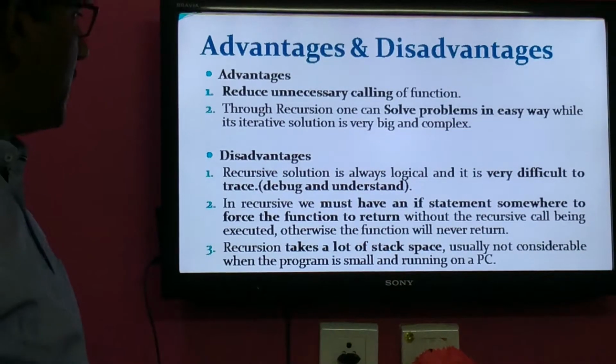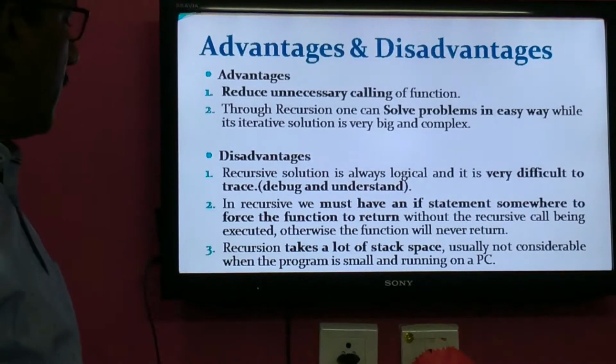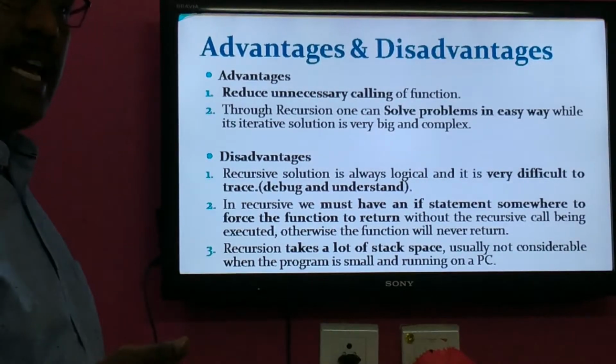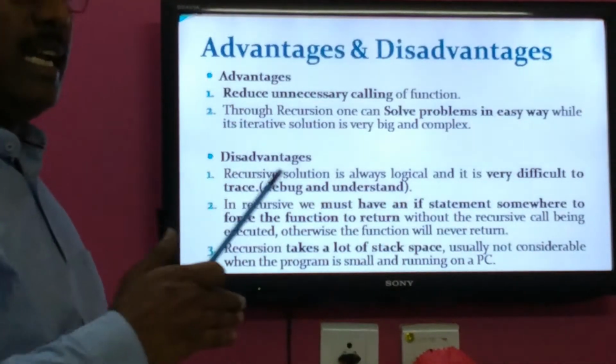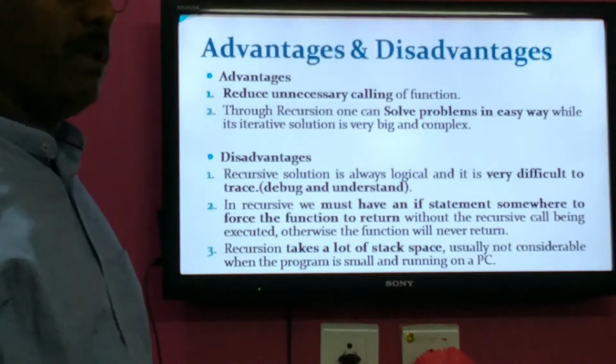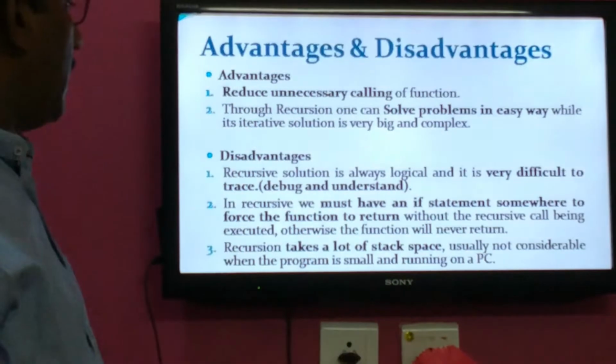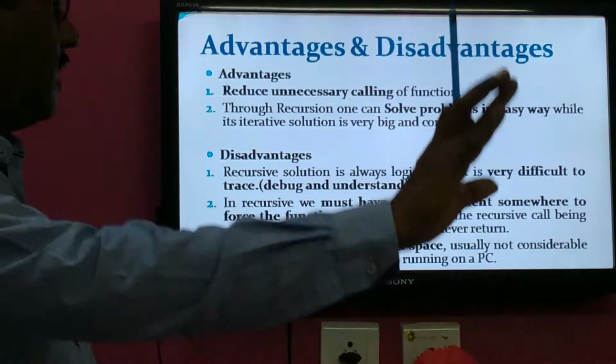Then what are the different disadvantages? In the case of recursion disadvantages, the first one is it's very difficult to debug as well as very difficult to understand. It's very difficult to trace the program, because implicitly complexity will be there. Implicitly the debugging process is a little bit difficult.